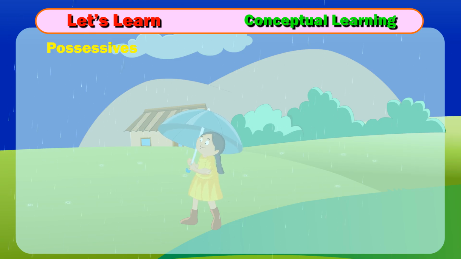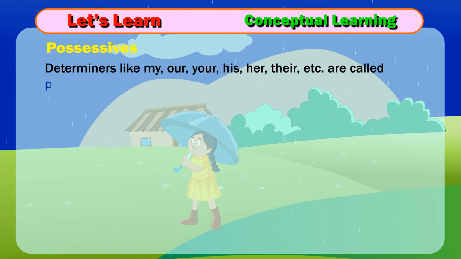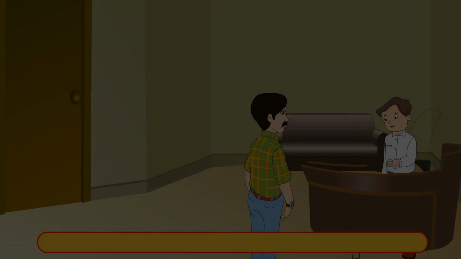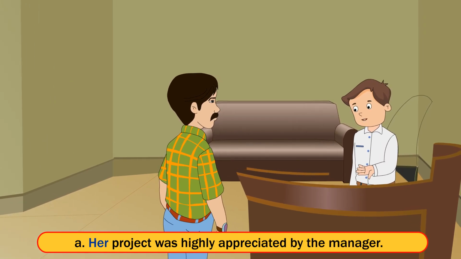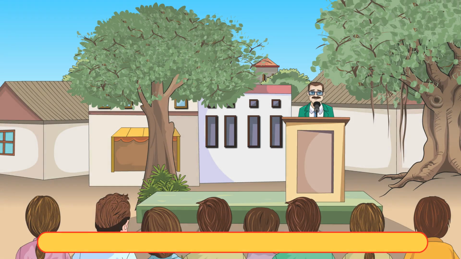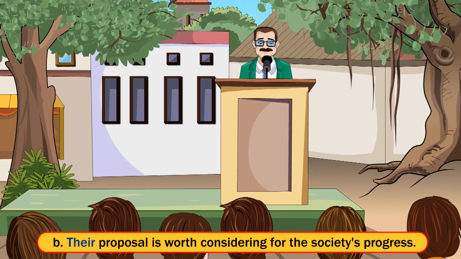Possessives. Determiners like my, our, your, his, her, their, etc. are called possessives. Examples: A. Her project was highly appreciated by the manager. B. Their proposal is worth considering for the society's progress.